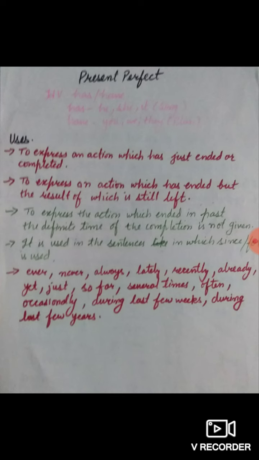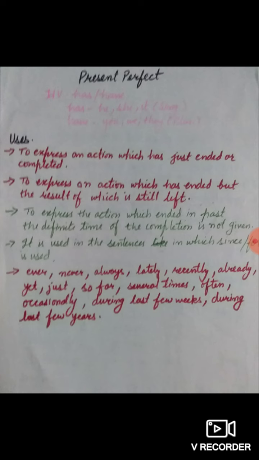But the next use I am telling you, the fourth use of present perfect tense, is quite important, and you must keep this use in mind. This tense is used in the sentences in which since or for is used according to the requirement. Like, I have lived in this house since 1999. He has taught in this school for 5 years. She has been ill since Friday.